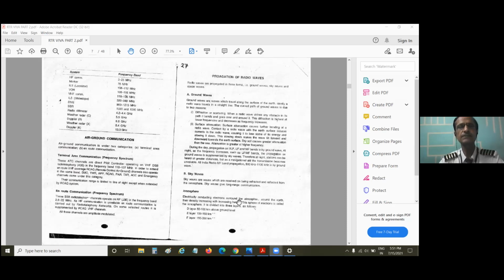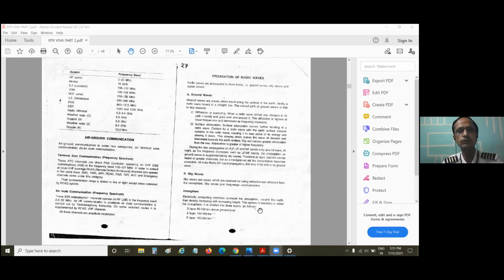Actually, ionization is due to the presence of the sun, right? In the absence of the sun, there is no ionization. Only when the sun is there do we have ionization. When the sun rises and when the sun sets, between sunrise and sunset, we have ionization. Ionization is maximum in the daytime.